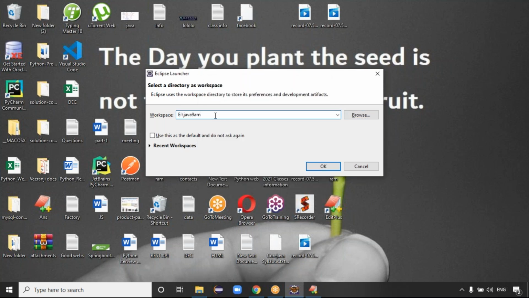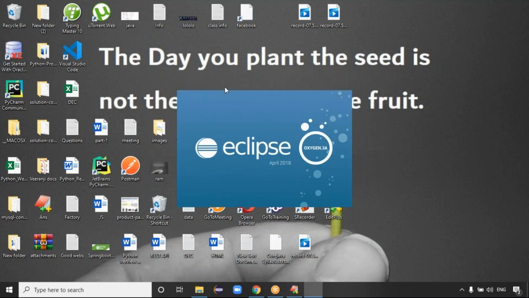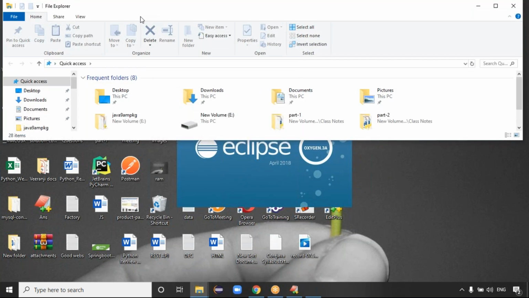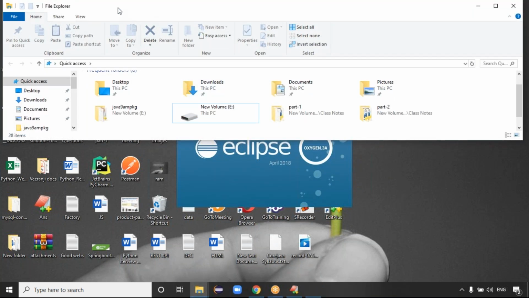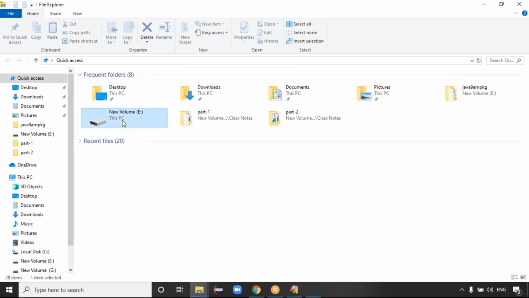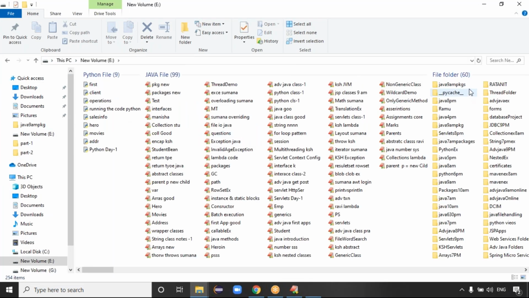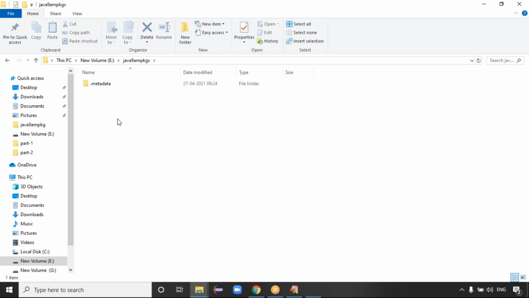Java 9am. Let me create the pkjs packages, something like this. Click on OK, guys. But the Java 9am pkjs folder is not there, right? It automatically creates the folder in local disk E. It's not a problem. Once you open local disk E, now see Java 9am pkgs. This folder was not there, right? Just what is created, guys. This is a metadata folder.